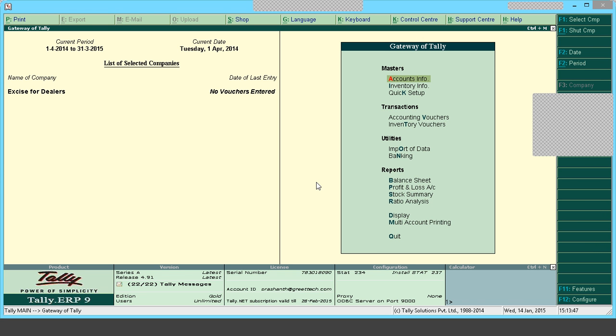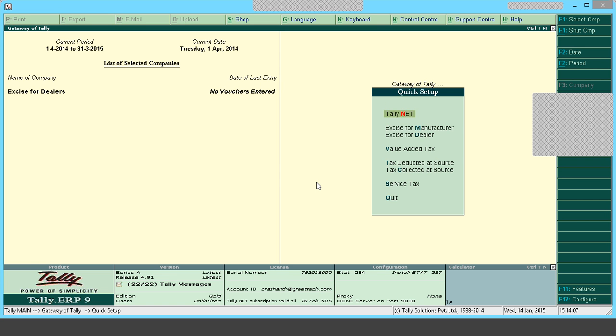I can go to accounts info or inventory info and create these masters, or else I can go to quick setup in Tally, where I can create the masters. The options are the same, but in quick setup it is easier and quicker to create them if there are multiple masters. So I'll go to quick setup, to excise for dealer. In quick setup all the taxation modules will be listed. So I've selected excise for dealer.